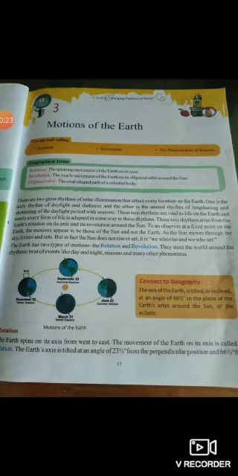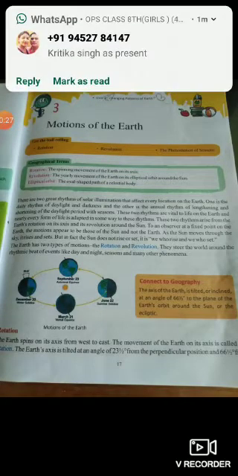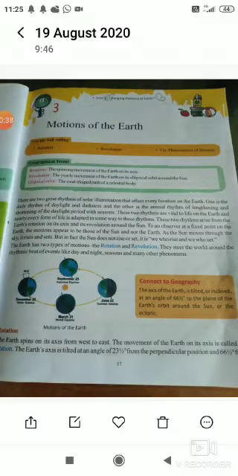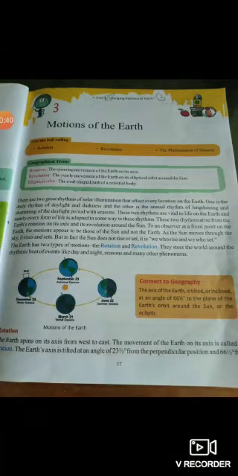Rotation is your daily motion. According to this, day and night are caused. Earth moves on its axis and it completes its rotation in 24 hours. Due to this rotation, day and night are caused. The next motion is known as